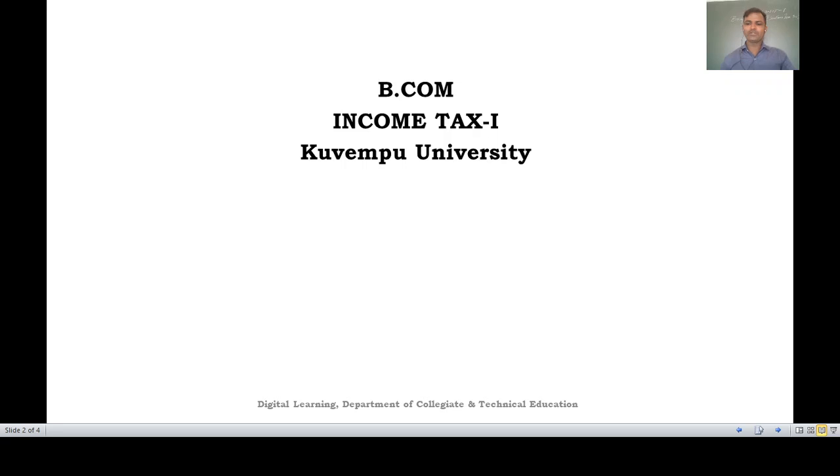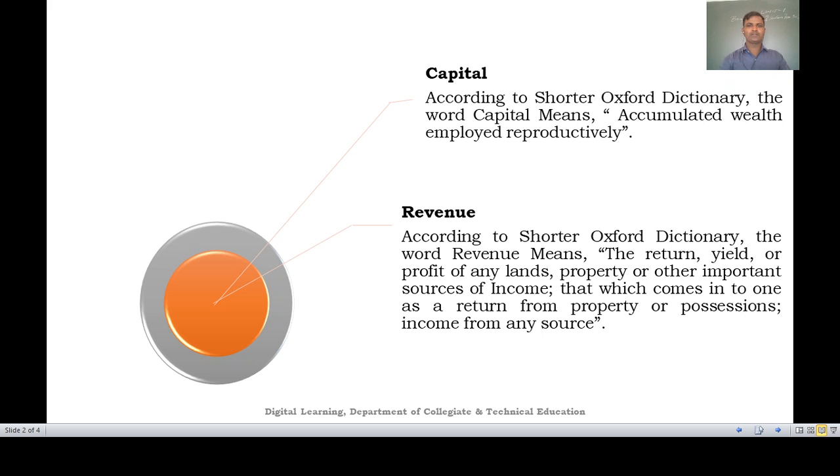In this session we are going to discuss capital and revenue. This is the last concept in our first unit. Before going to the concept, we should know the meaning of capital and the meaning of revenue. First, the meaning of capital, and the second one, what do you mean by revenue?